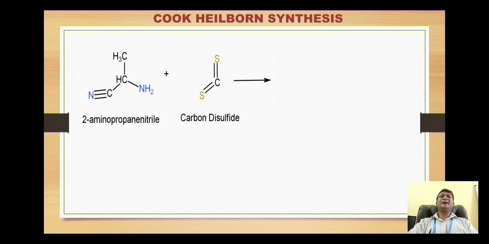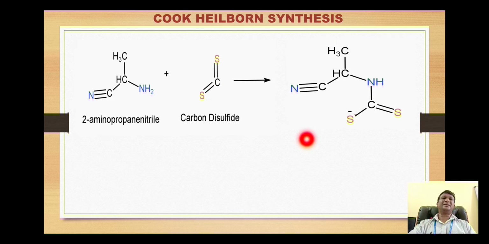Now the next synthetic reaction is the Cook-Heilbron synthesis. Here the starting material is this alpha-aminonitrile derivative. For example, this is the starting material here, 2-aminopropanenitrile, which is reacted with carbon disulfide. When carbon is attached to 2 sulfurs, it will be strongly electron deficient. So that's why this nucleophile, the amino group, attacks this carbon to give us an intermediate species like this.